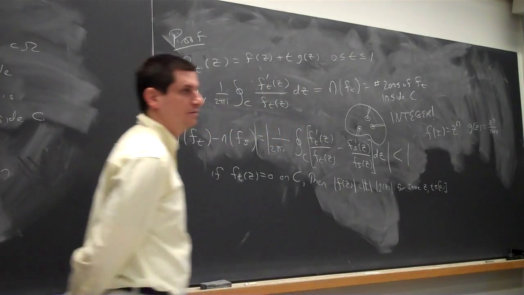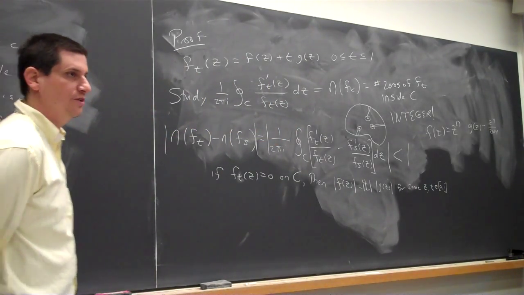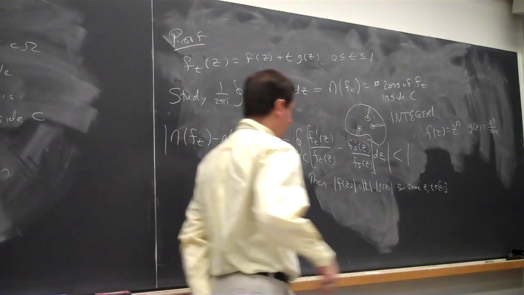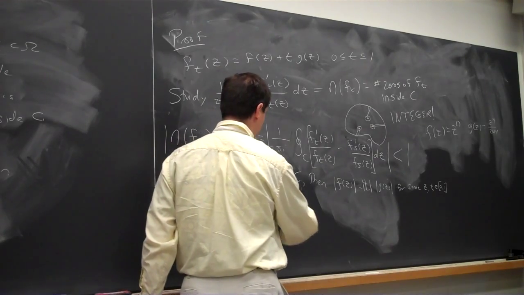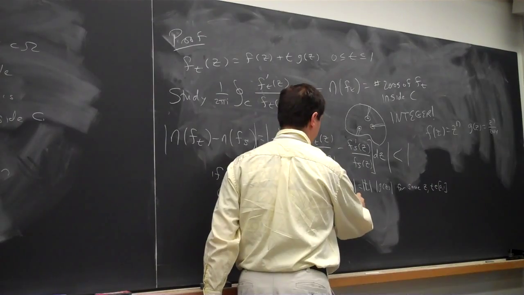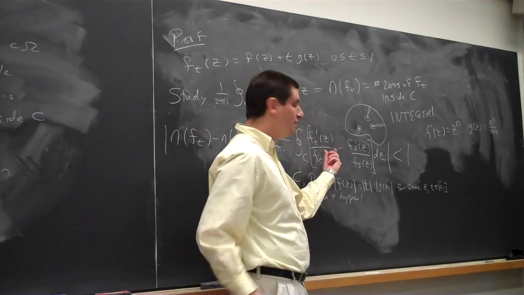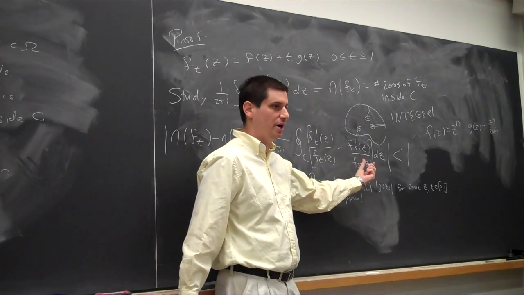Can that happen? No, because we know the absolute value of f exceeds the absolute value of g. This can't happen, as the absolute value of f is greater than the absolute value of g on C. So this is never going to be 0 on the boundary.